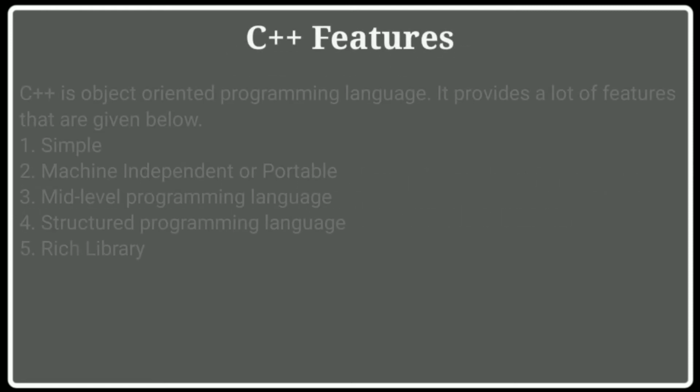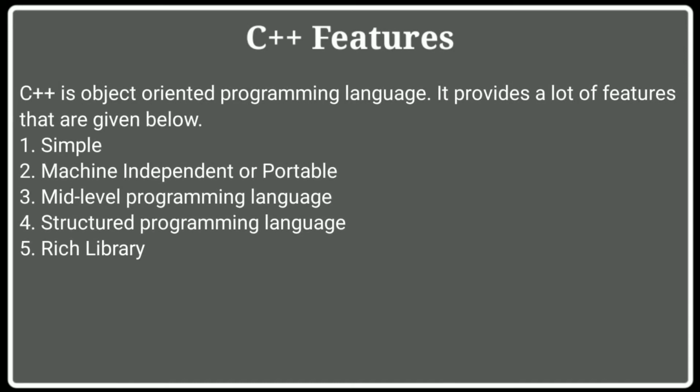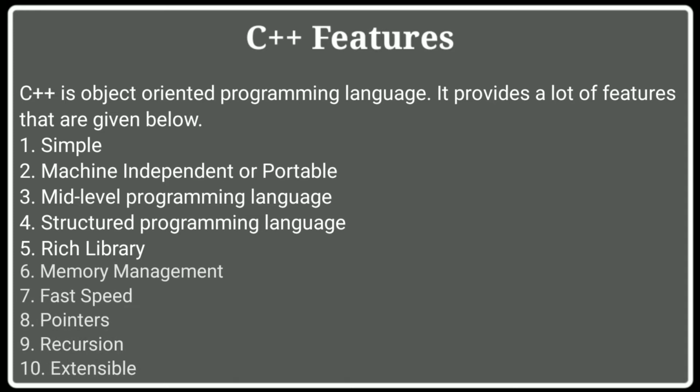C++ features. C++ is an object-oriented programming language. It provides a lot of features that are given below. 1. Simple. 2. Machine-independent or portable. 3. Mid-level programming language. 4. Structured programming language. 5. Rich library. 6. Memory management. 7. Fast speed. 8. Pointers. 9. Recursion. 10. Extensible. 11. Object-oriented. 12. Compiler-based.